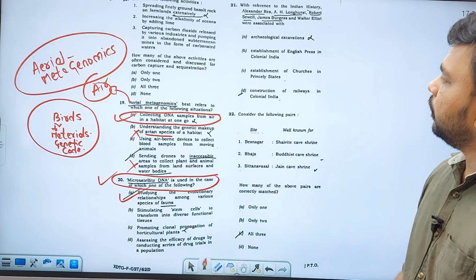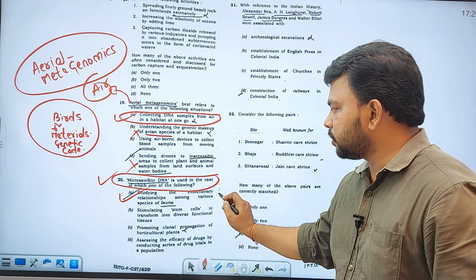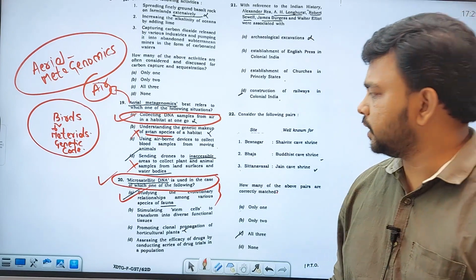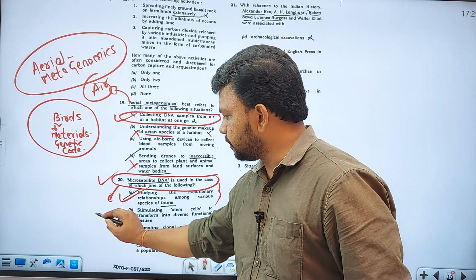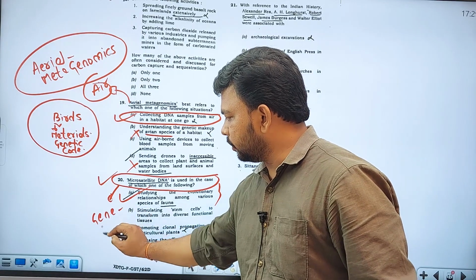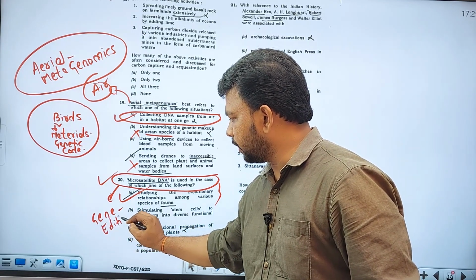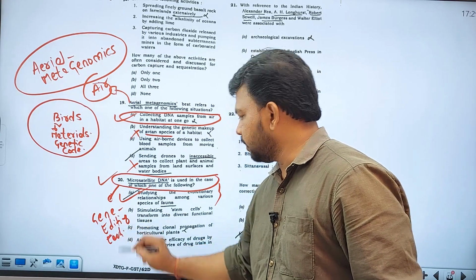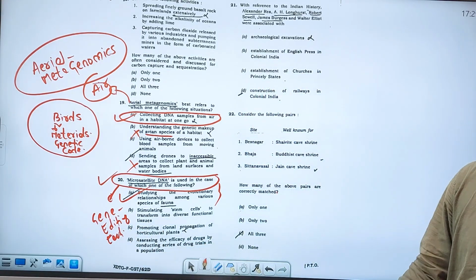Microsatellite DNA is related to the study of the evolutionary relationships among various species of fauna. It is one of the techniques used here. It's a gene editing technique. You need to understand this very clearly, right? So the answer is that one.